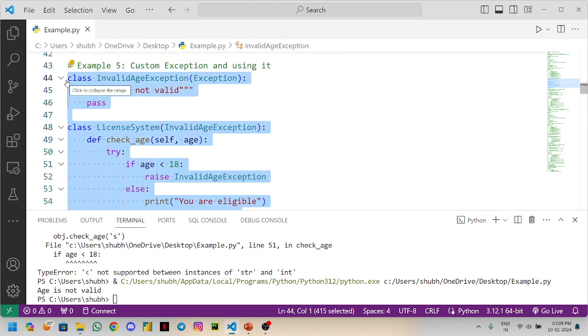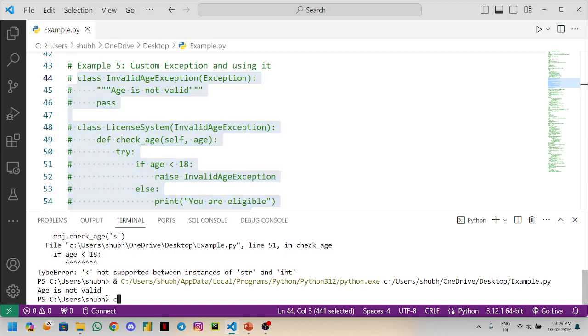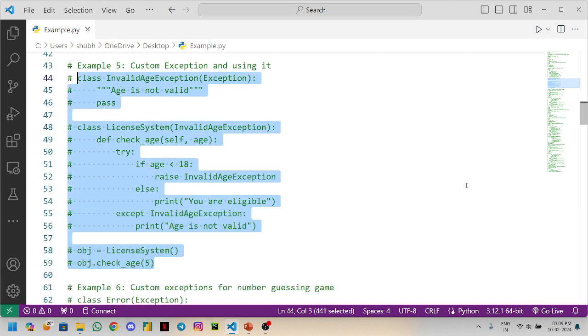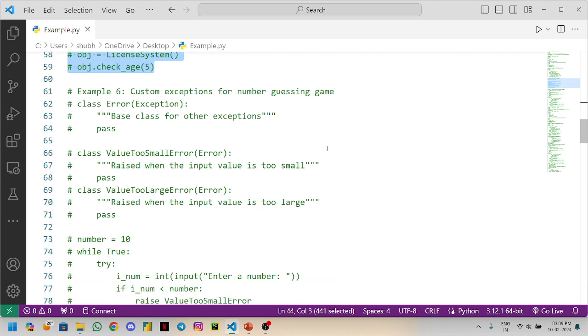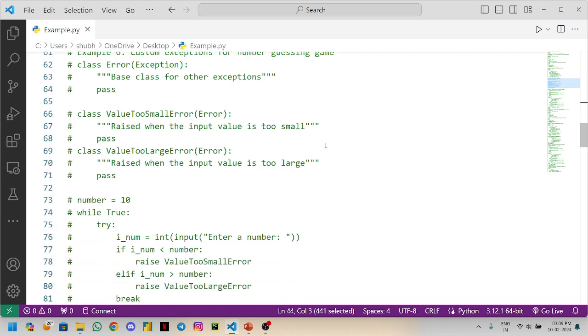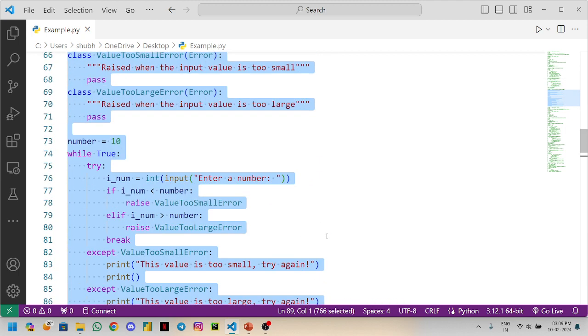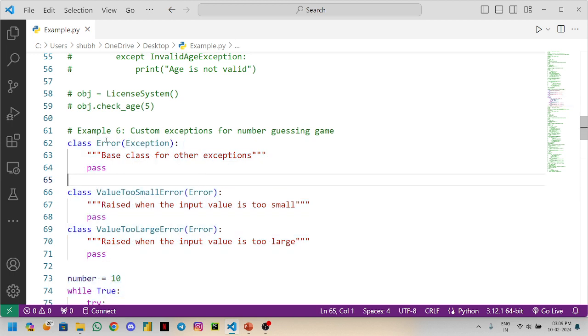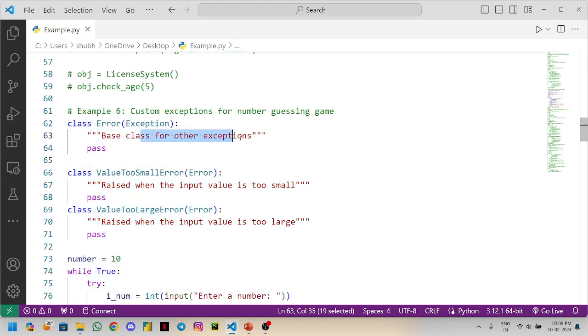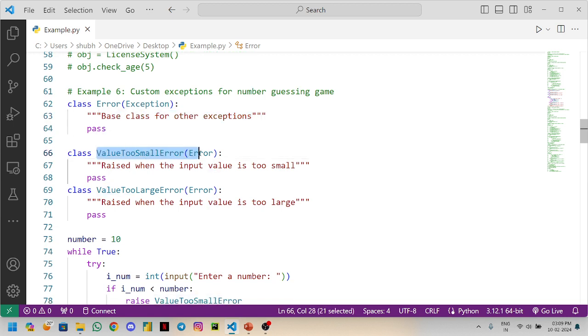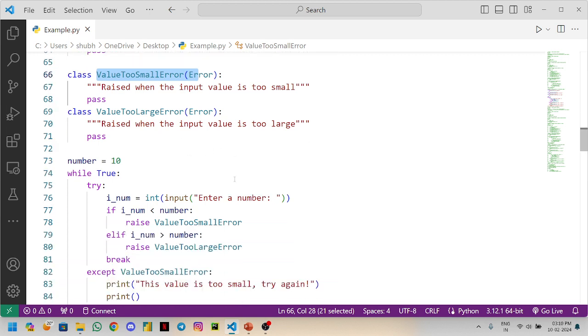Let's clear this up with another example. Here we have created a custom exception program for a number guessing game. I will comment out the previous program. The first one is class error exception, the base class for other exceptions. The second is value too small, which means if you input a small value it will raise the exception, and value too large means you are inputting a value larger than what we are expecting.